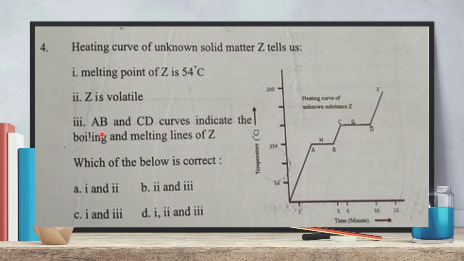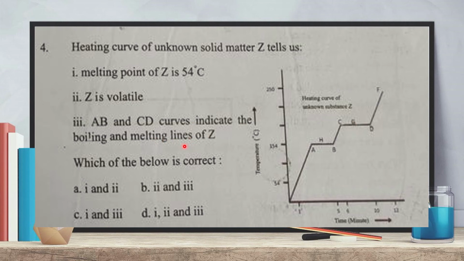Three number option, AB and CD curves indicate the boiling and melting lines of Z. Look, AB and CD curves indicate the melting and boiling lines of Z. So there is no 'respectively' written, so we can take it. AB is the melting curve because this is the melting point of matter Z, and CD, here the matter starts to boil at the point C. So CD is the boiling curve of the matter Z. So these three number can be the answer.